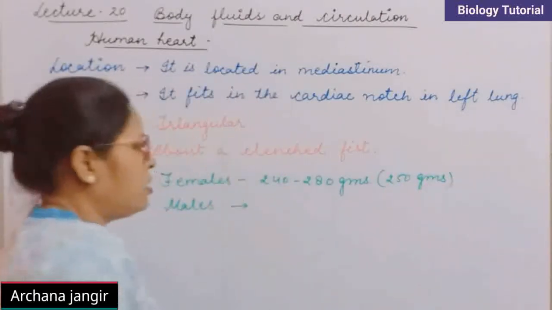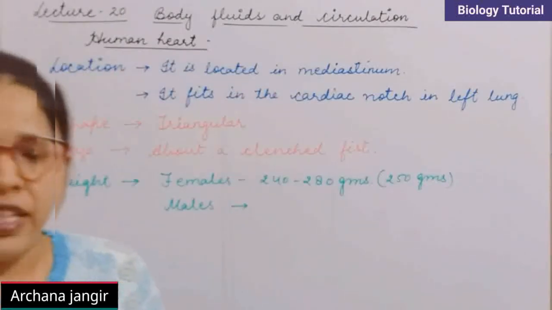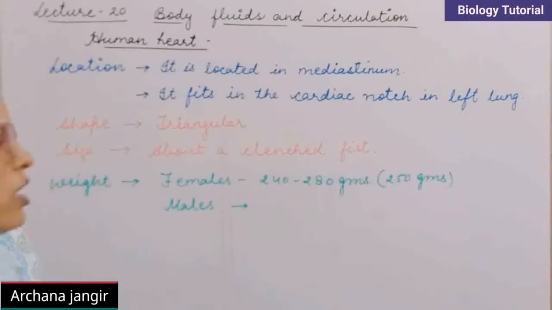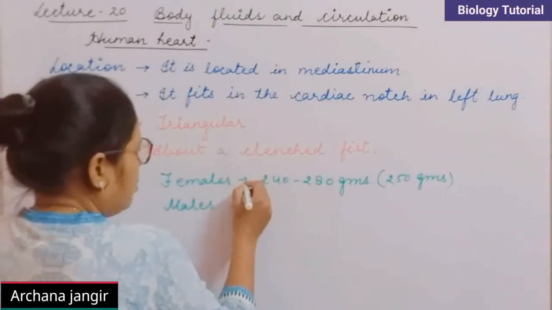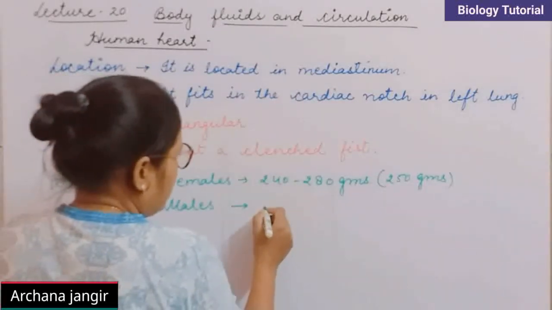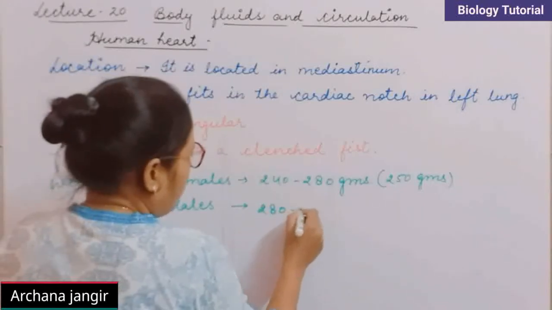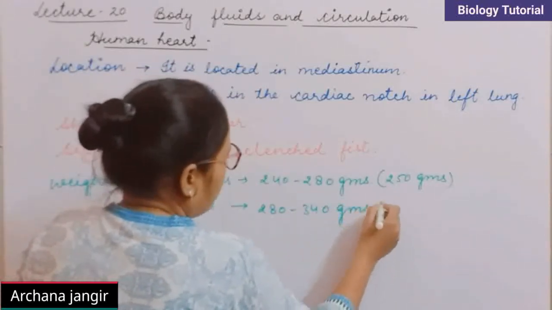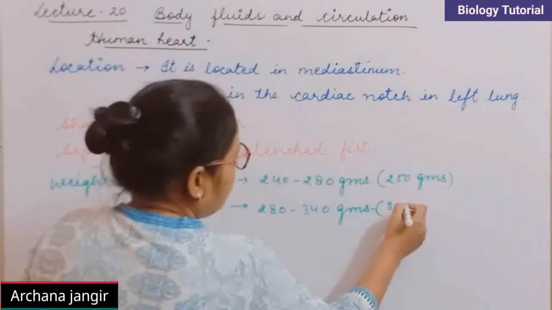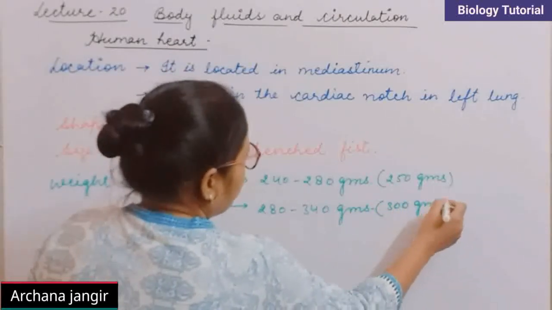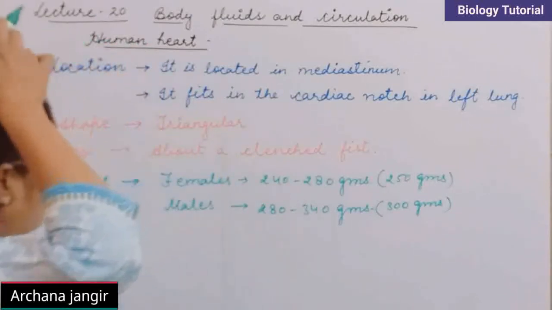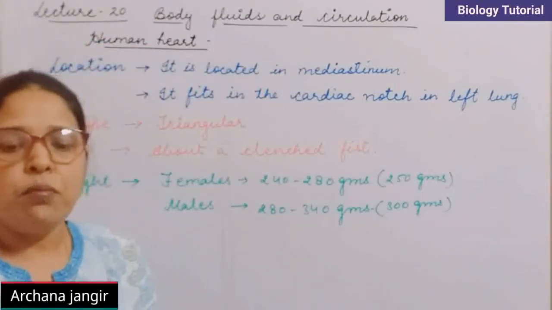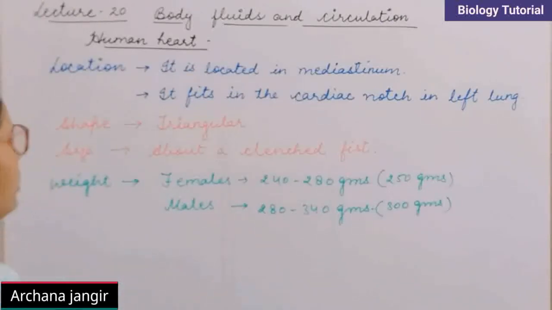In case of males, it is about 280 to 340 grams, and the average is 300 grams. Clear? So this is about the weight of the heart, and it is mesodermal in origin.